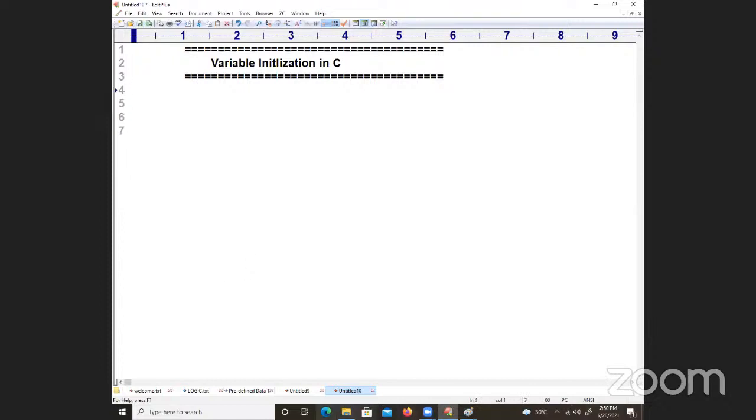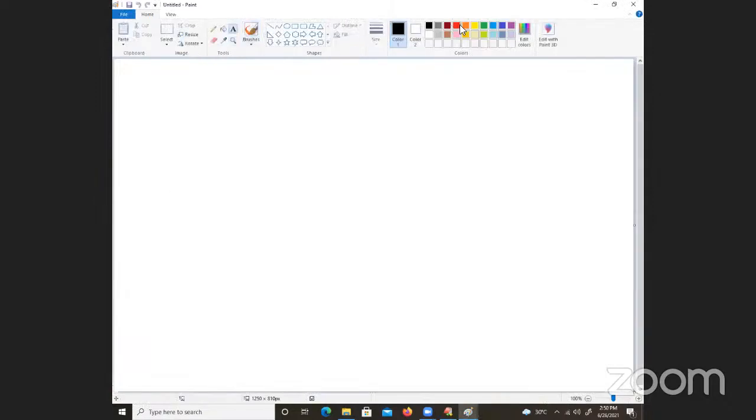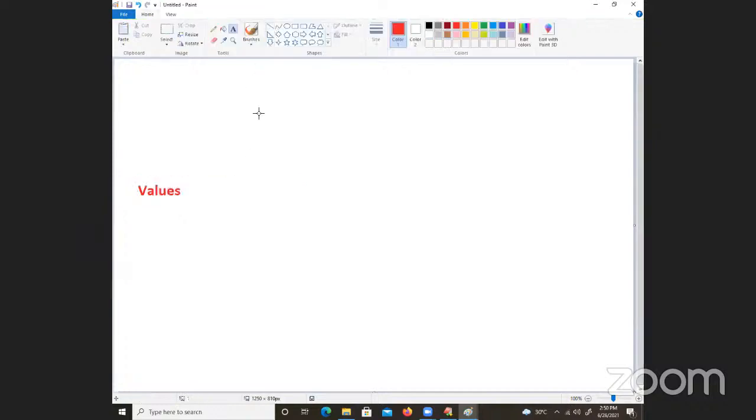See, dear students, come to one example here. What is that example? In the software industry, you will come across values. Some values will come in front of you. What are the values that are coming in front of you? There are two types of values that will be coming in front of you. What is the first one?